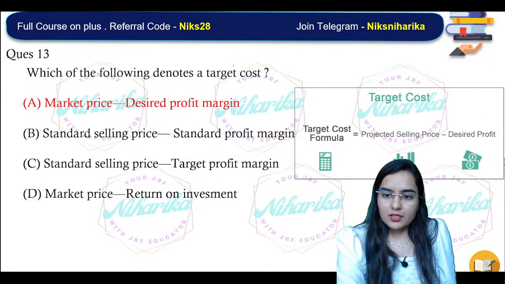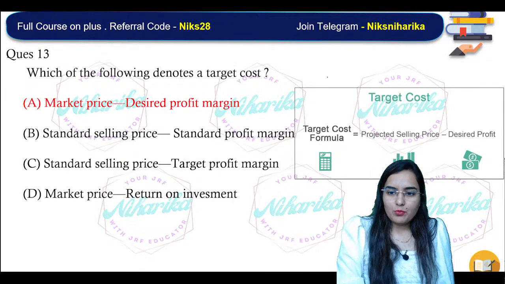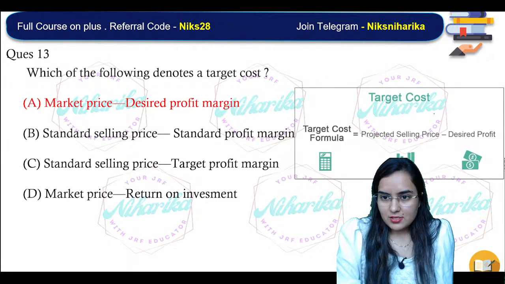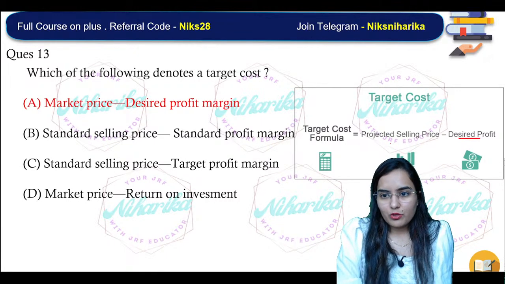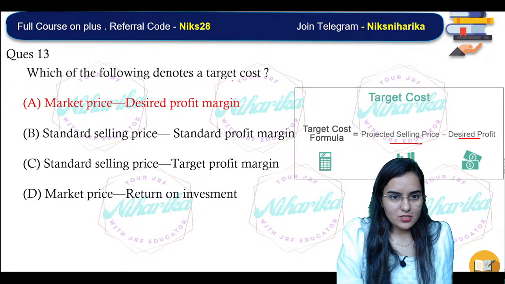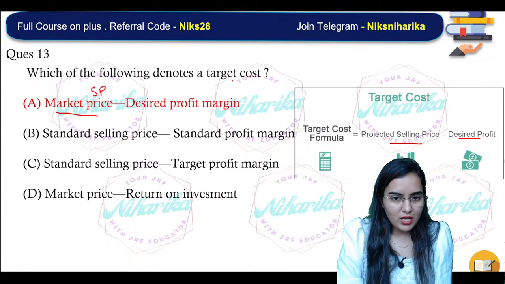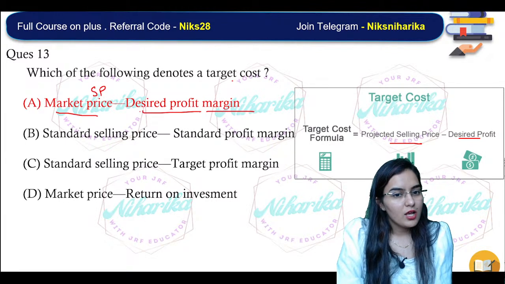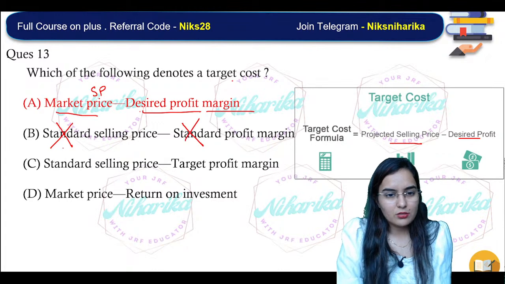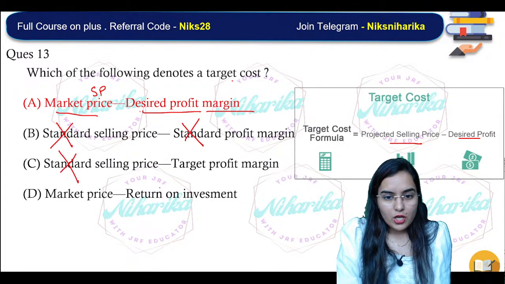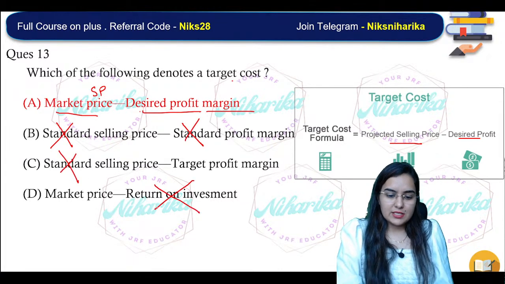That is the projected selling price minus the desired profit. So see, target costing is what? The market price or the projected selling price minus the desired profit margin. It does not have to do anything with standard selling, standard profit, or rate of investment. These terms are wrong.